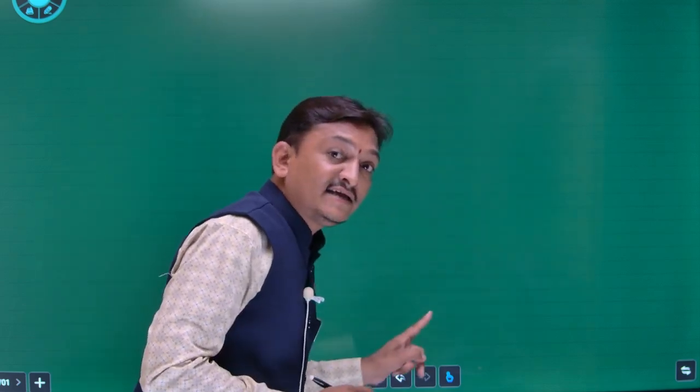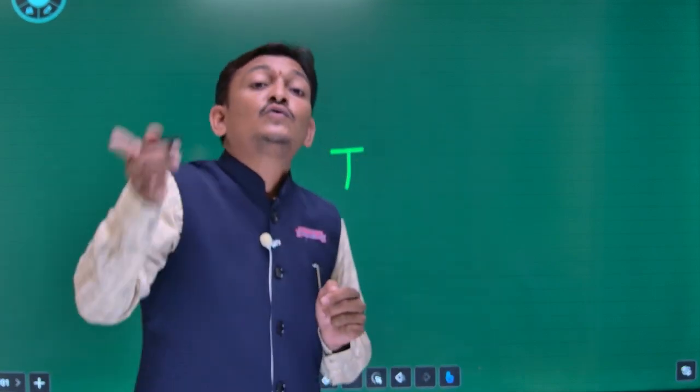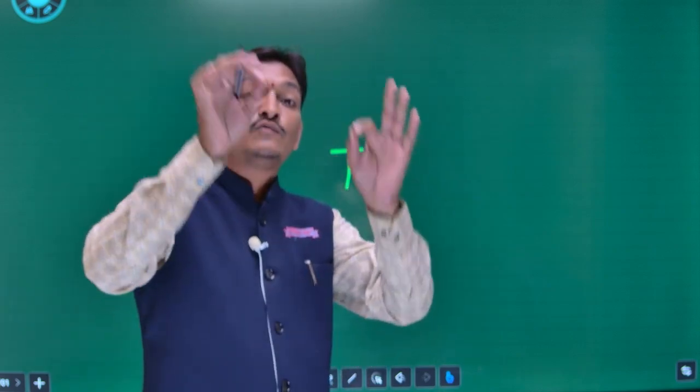What is T? T stands for period of revolution, that is, the time taken by the planet to complete its one revolution around the sun.